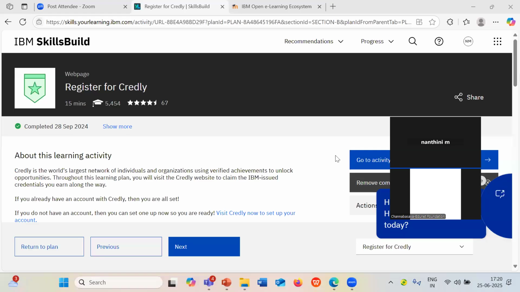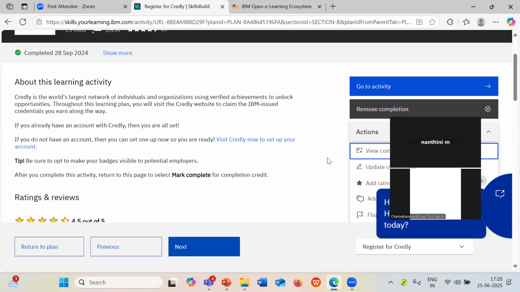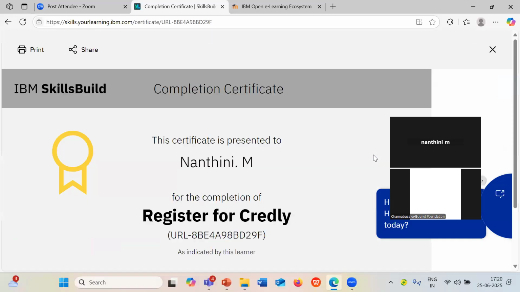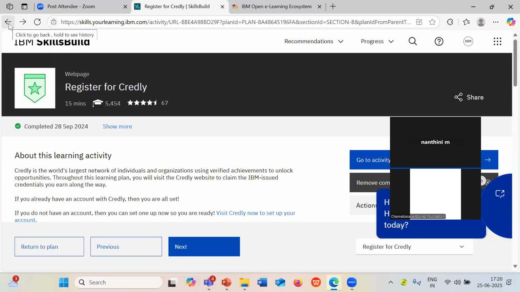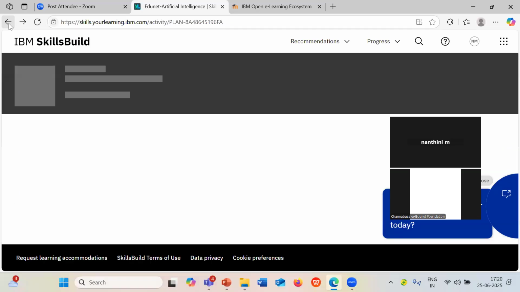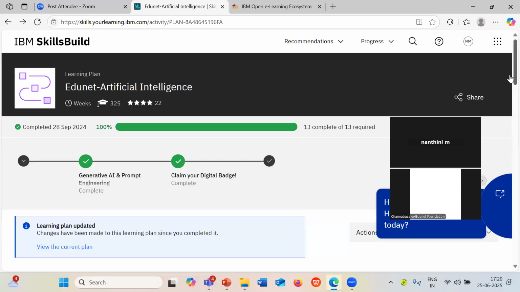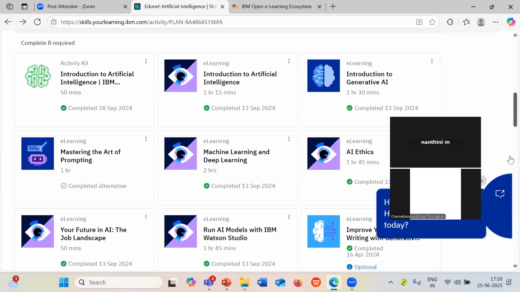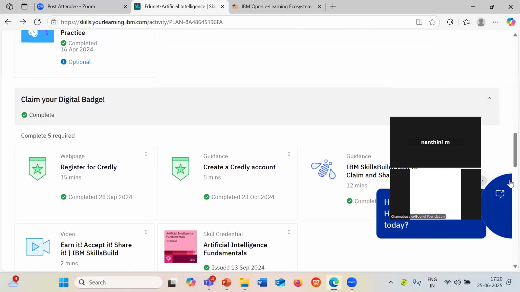Just click on mark complete and don't change anything. Just click on OK. And under the action button, you will have view completion certificate. Download this certificate and share it in the chat section, everyone. I request all the students to share this, register for Credly